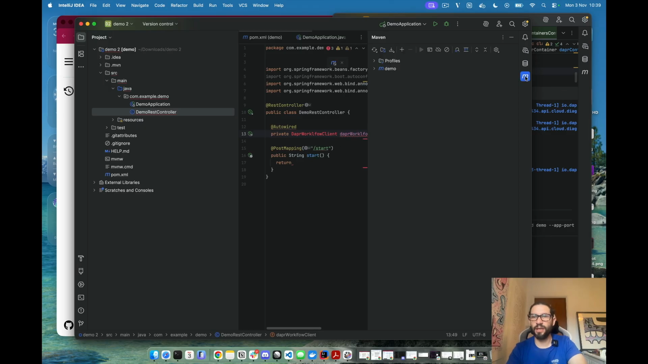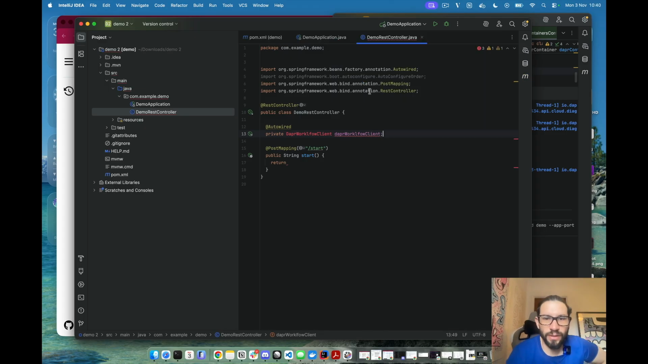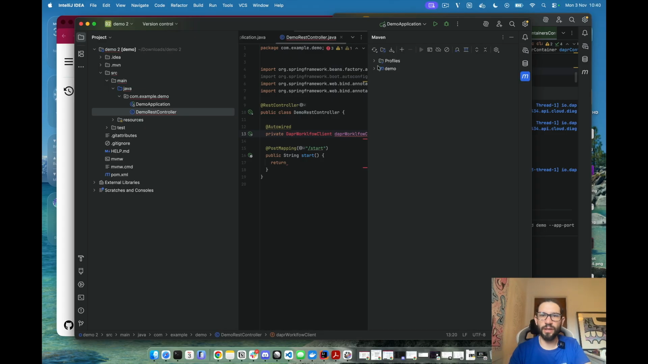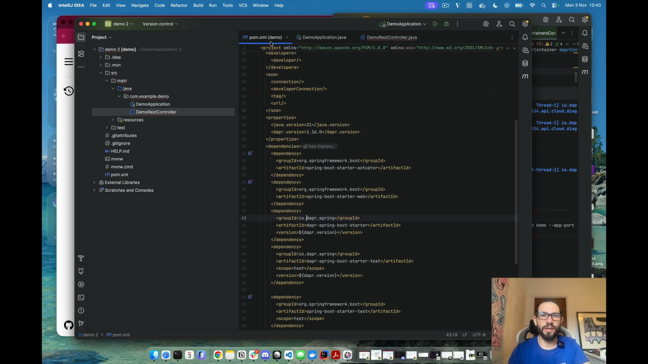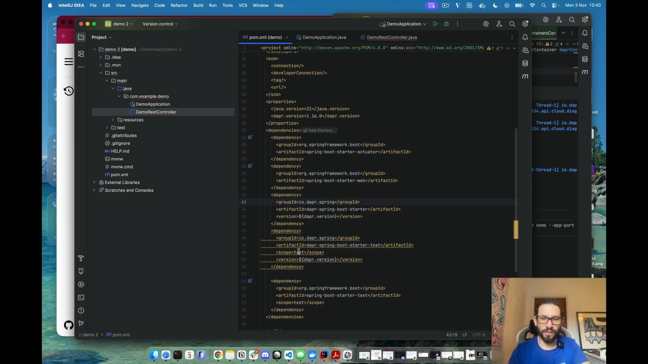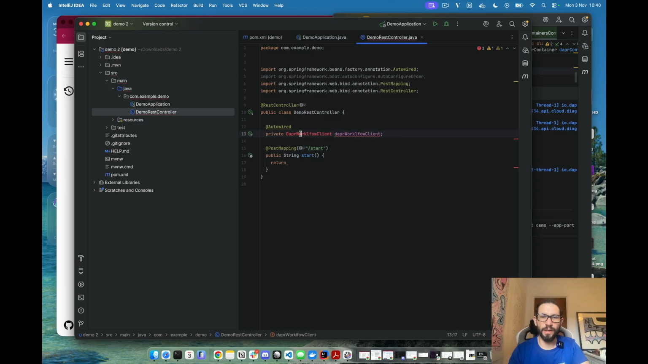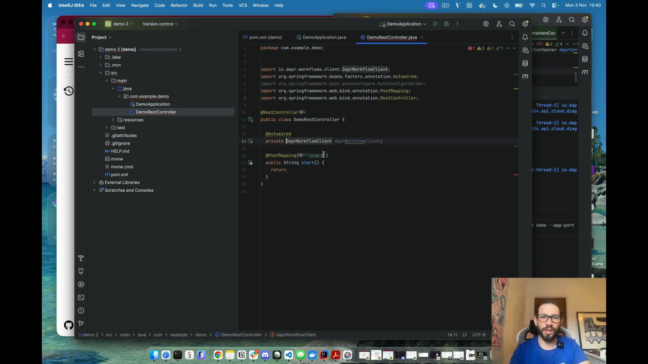Of course, it's not finding it because I just added the dependency, so I actually need to refresh so the dependencies get downloaded into the project. Let me see. Reload all main projects. Let me see if we have saved this. Dapr Spring Boot test. Yeah, so we need Dapr Workflow Client. Yep, import class, there you go.